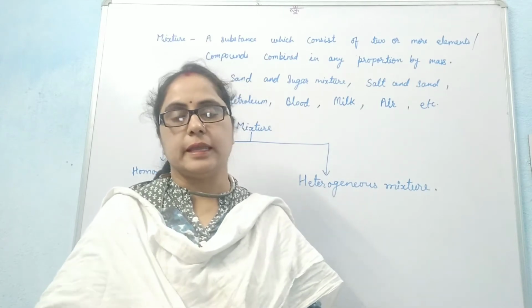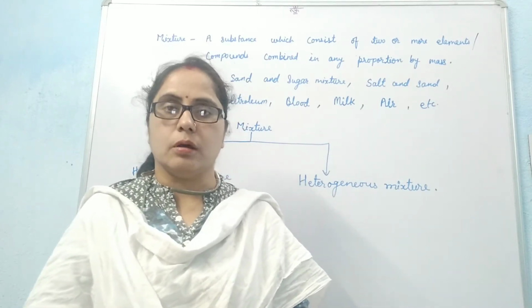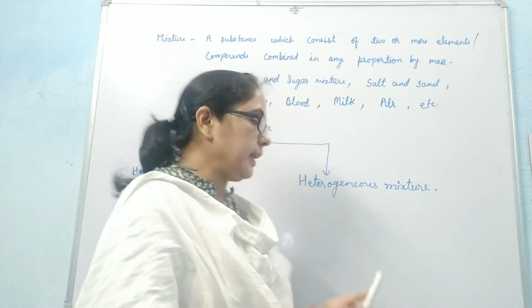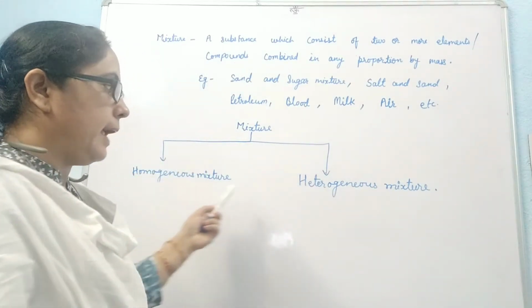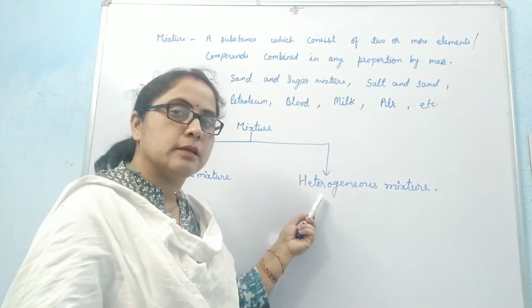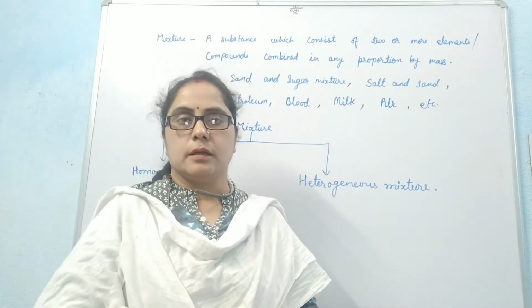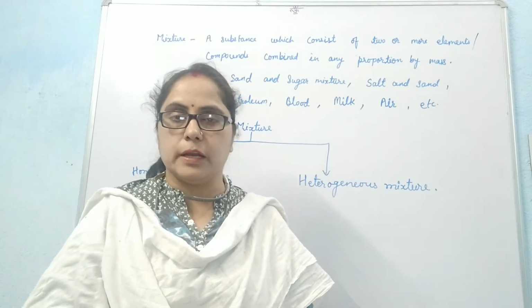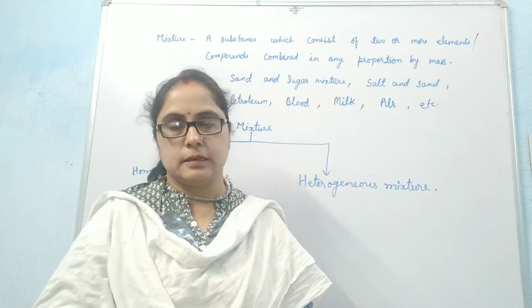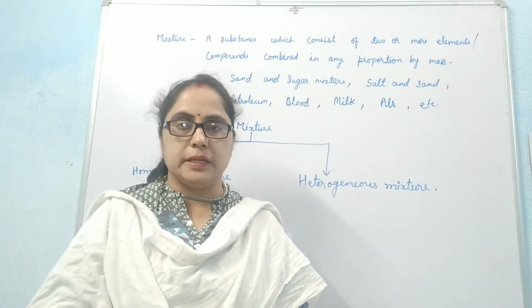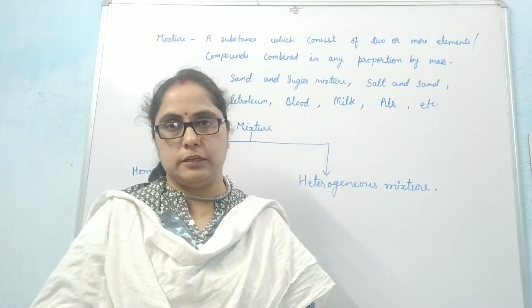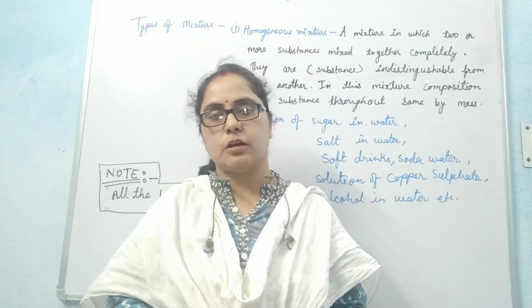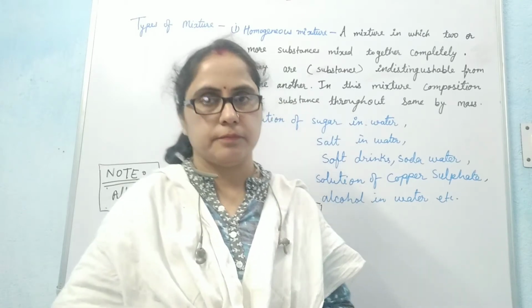A mixture can be categorized into two types on the basis of the nature of the substances present in it. One is a homogeneous mixture and the second is a heterogeneous mixture. Students, the substances which are present in a mixture are called its components or constituent particles. The constituent particles of a mixture are not chemically combined together. Mixtures are of two types on the basis of the nature of the substances present in them.